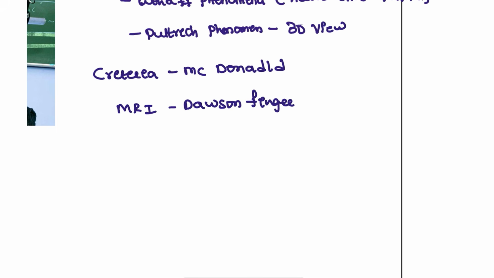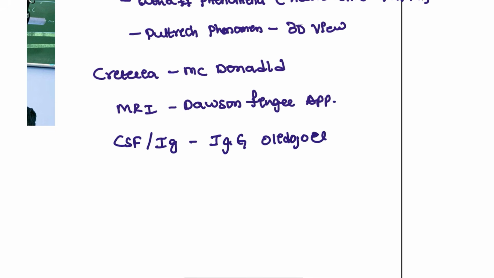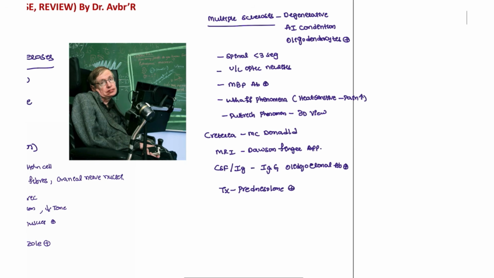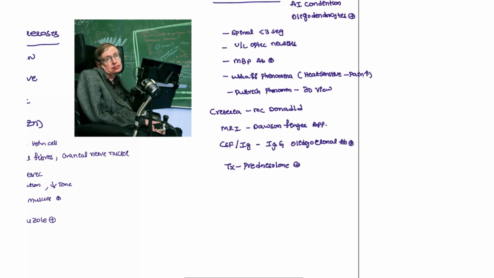On MRI, you are going to see the Dawson finger appearances. On the CSF analysis, or immunoglobulin analysis, you are going to see IgG with oligoclonal antibodies. What is the treatment of choice? Prednisolone, meaning steroids, has to be given for this patient. So this is what we see in multiple sclerosis patients.